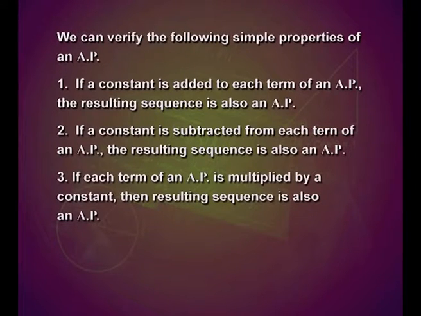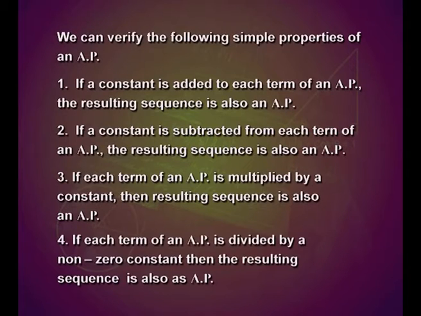Third, if each term of an arithmetic progression is multiplied by a constant, then the resulting sequence is also an arithmetic progression. Fourth, if each term of an arithmetic progression is divided by a non-zero constant, then the resulting sequence is also an arithmetic progression.